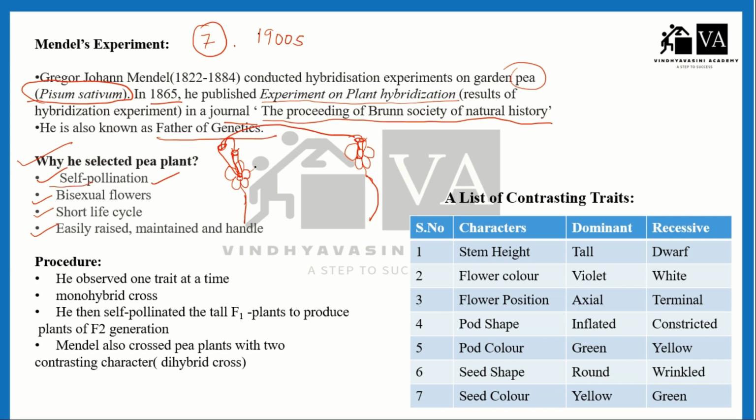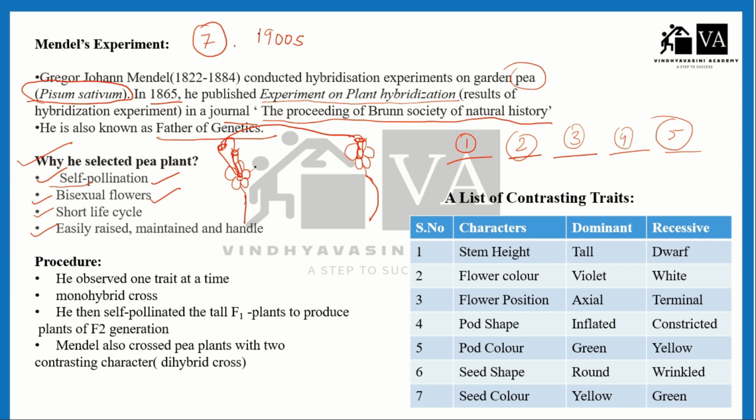Self-pollination. And second is bisexual flowers. So what is a bisexual flower? A bisexual flower means a male and a female reproductive organ are found on the same plant, right? Short life cycle. So what will be the advantage of the short life cycle? The life cycle of the pea plant was very short. So Mendel could study as many generations as he wanted in a short interval of time, right? He could study many generations because the life cycle of the pea plant is very short.